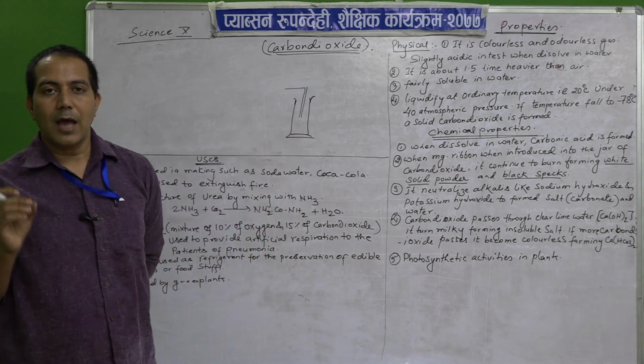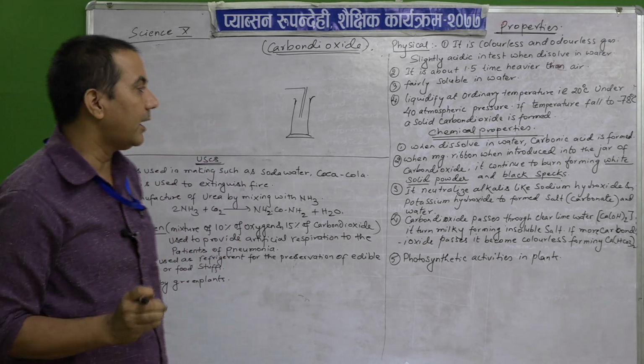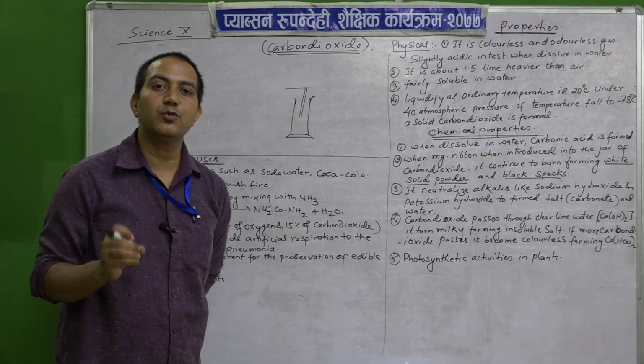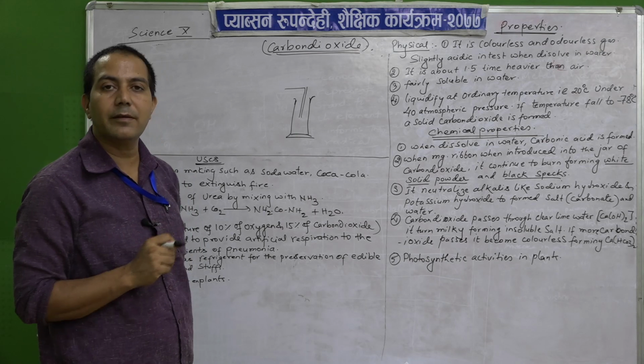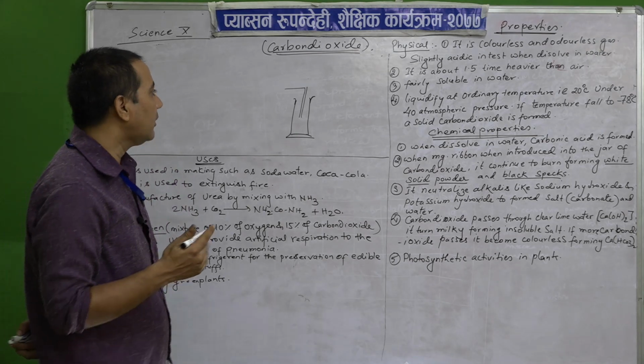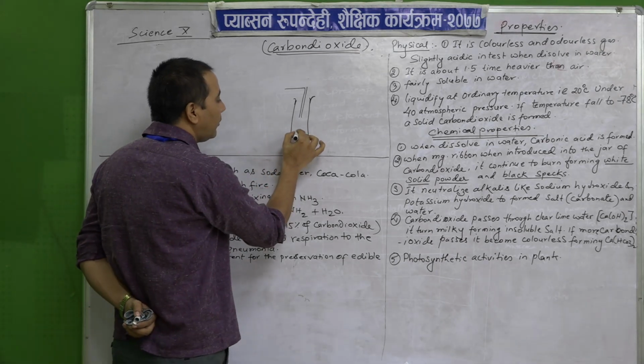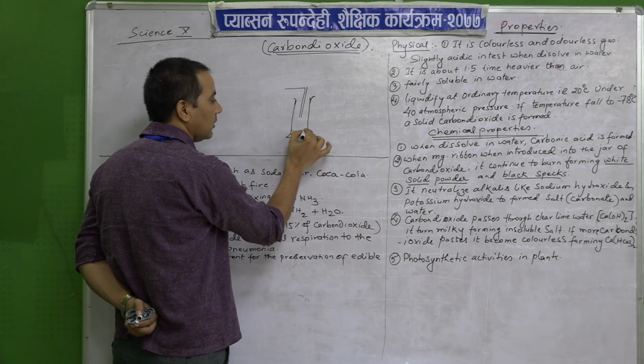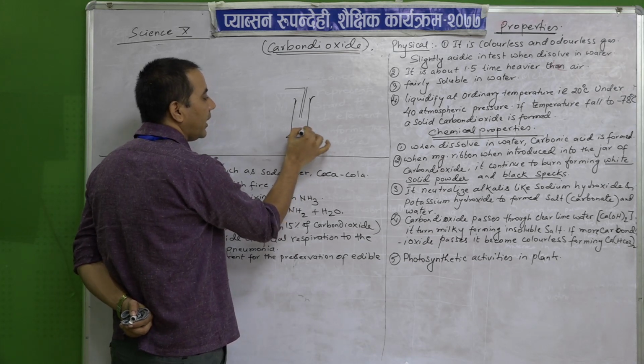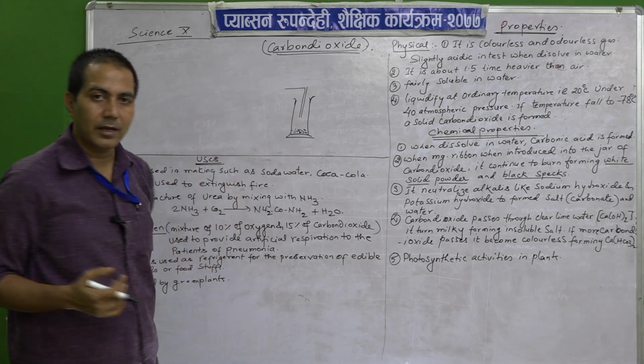Because carbon dioxide is heavier than air, not only heavier, it is 1.5 times heavier than air. That means when the gas is formed, it goes downwards. Therefore, we can easily collect it.